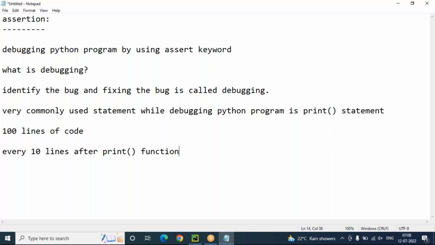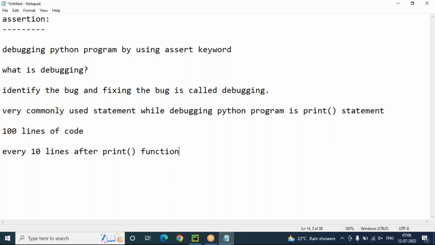But what is the problem with the print function? After completion of your debugging process, meaning identifying the bug and fixing the bug, you compulsorily have to remove the extra added print functions. If you forget to remove any extra added print function, obviously you will get a problem.